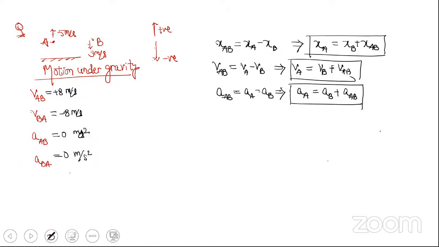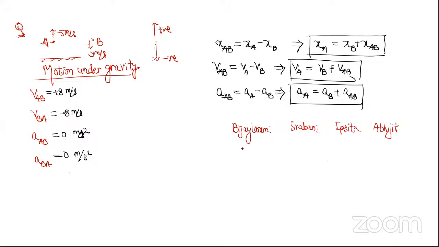Let's say in this class there is Vijay Lakshmi. There is Sravani. Then there is Ipsita. Then there is Abhijit. So many students are there, but okay. Let's say these are the students. Let's say Vijay Lakshmi has 5 rupees. That's like telling actual velocity.